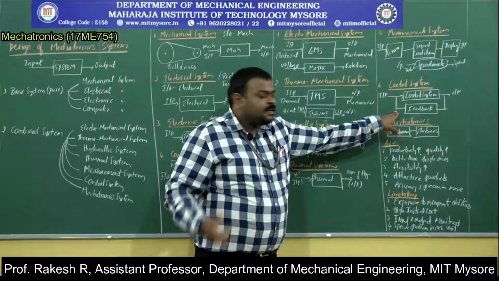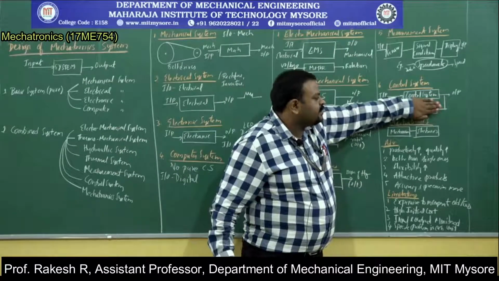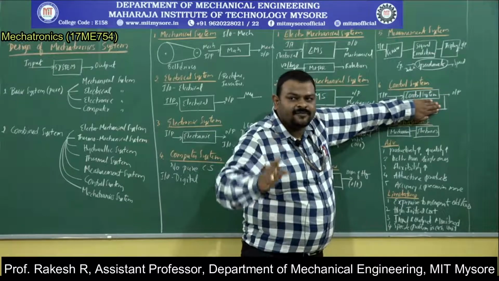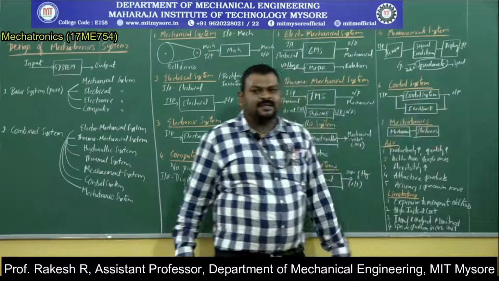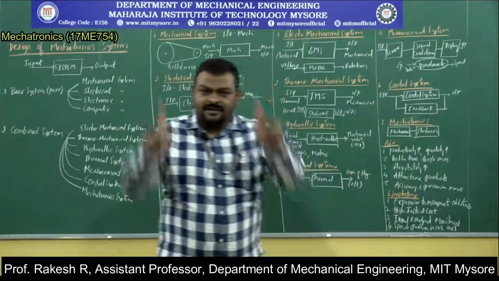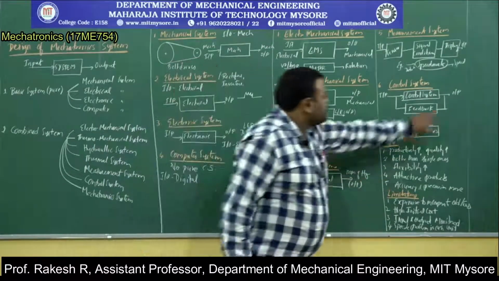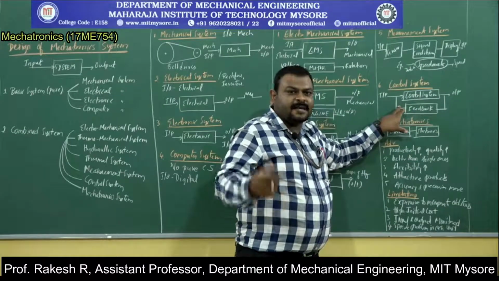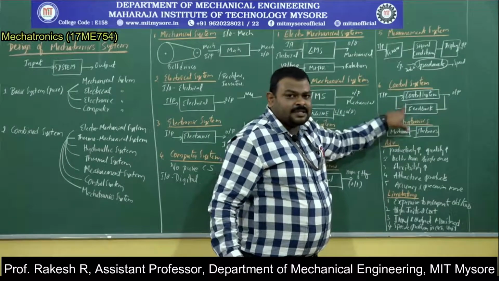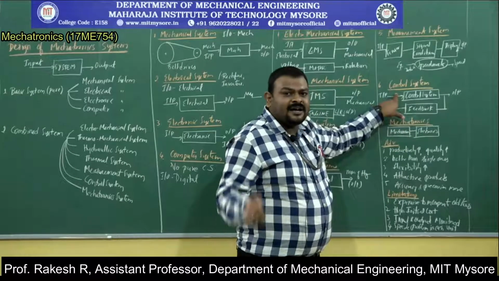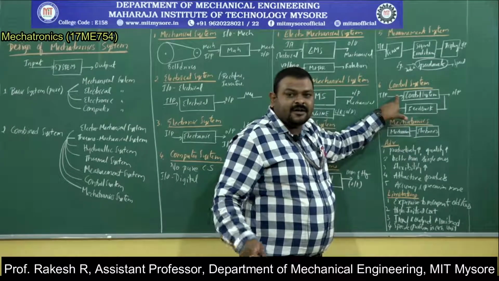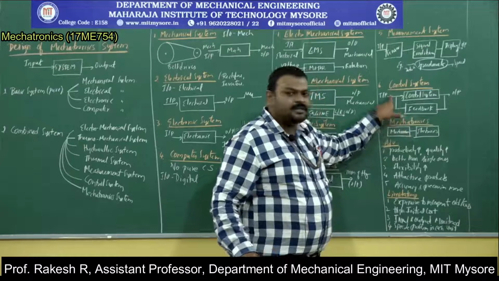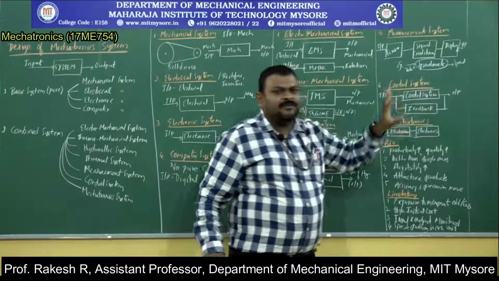If there is no feedback, you are not measuring the output. This is called an open loop system, the system without feedback. The system with feedback is nothing but a closed loop control system. The loop is closed by measuring the output. This output is measured as a feedback signal, which is fed to the input controller, and the controller will compare the feedback signal with the reference input. In the next cycle it will be fixed.